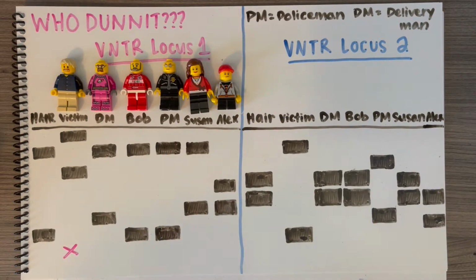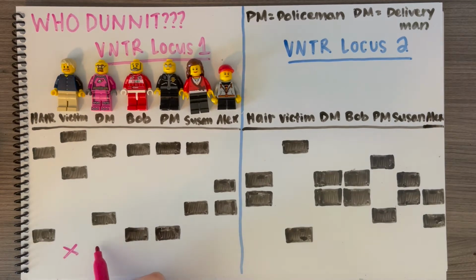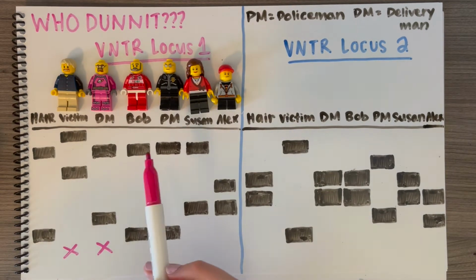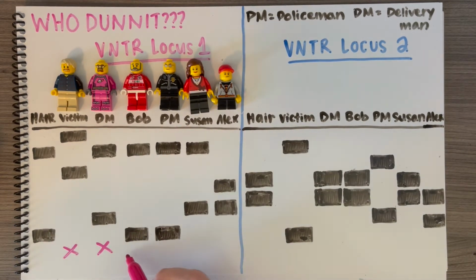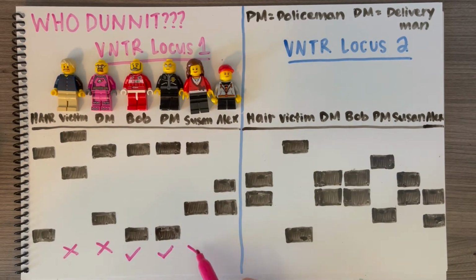Now looking at the delivery man, only one of his alleles matches the alleles of the hair sample, so we can conclude that the hair is most likely not his. Both of Bob's alleles match the alleles of the hair sample, so it is possible that he left the hair at the crime scene. Both of the policeman's alleles also match the alleles of the hair sample, so it is possible that he could have left the hair at the crime scene. Only one of Susan's alleles matches the alleles of the hair sample, so we can conclude that the hair is most likely not hers. And lastly with Alex, neither one of his alleles match the alleles of the hair, so we can conclude that he most likely did not leave the hair at the crime scene.